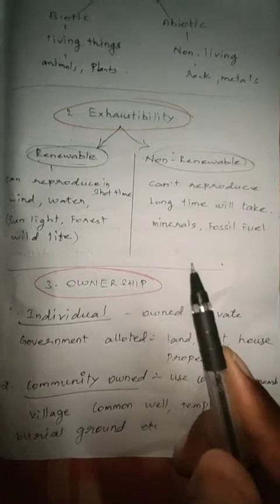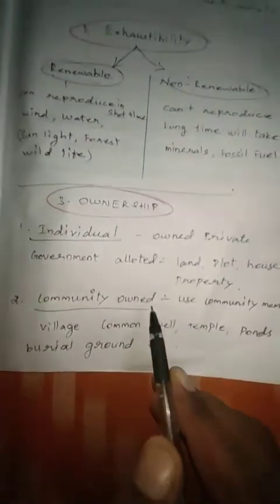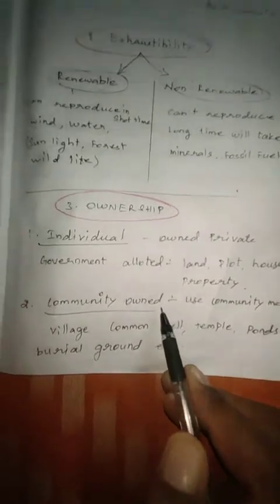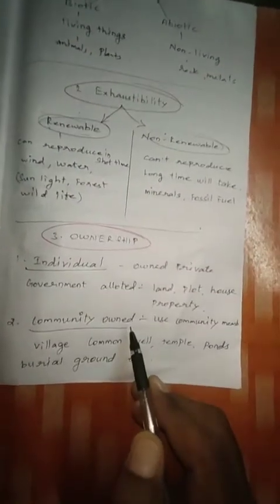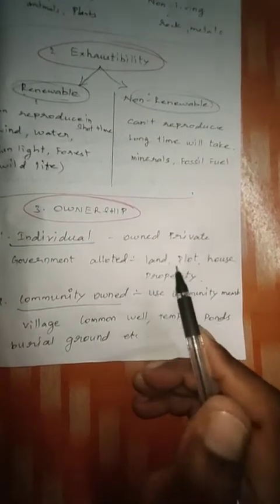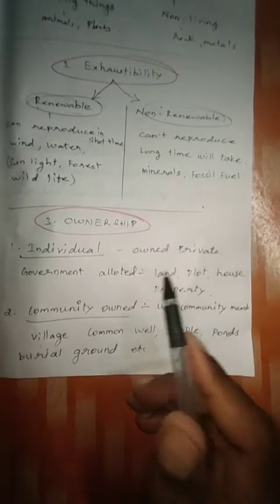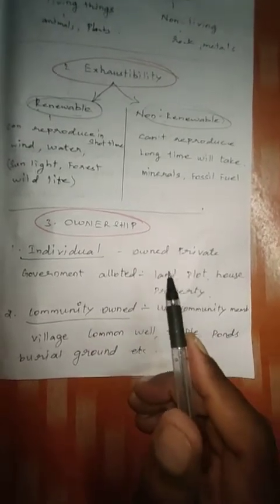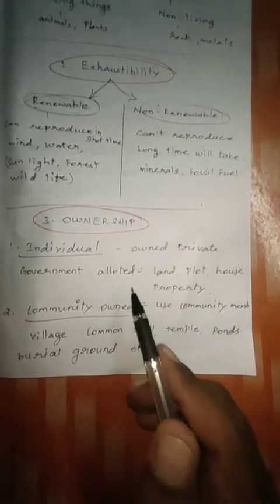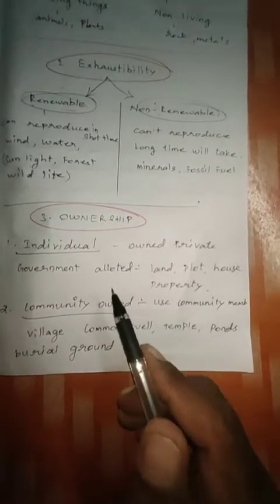On the basis of ownership, the first one is individual, and the second one, community owned. For example, in a village there are so many caste people and religion people living. In the olden times also we read about it, no? The street could be fully used by higher caste people, and low caste people couldn't come into the street.